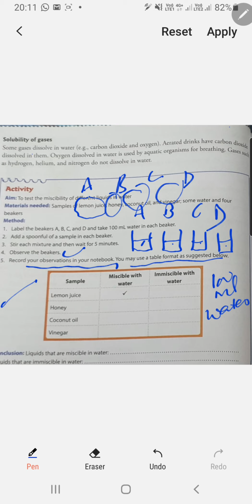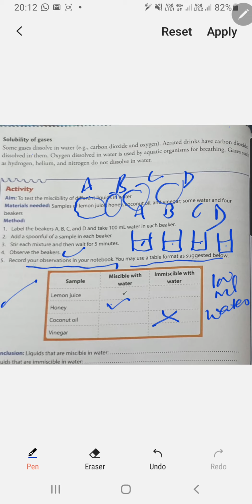Fine. Here the tick. Honey. So you also drink honey water. You also take honey in water. So honey also gets dissolved in water. So it is again miscible with water. Now the coconut oil. Oil does not dissolve in water, so it is immiscible with water. Vinegar. Again vinegar, you have vinegar also. The vinegar also gets dissolved in water.